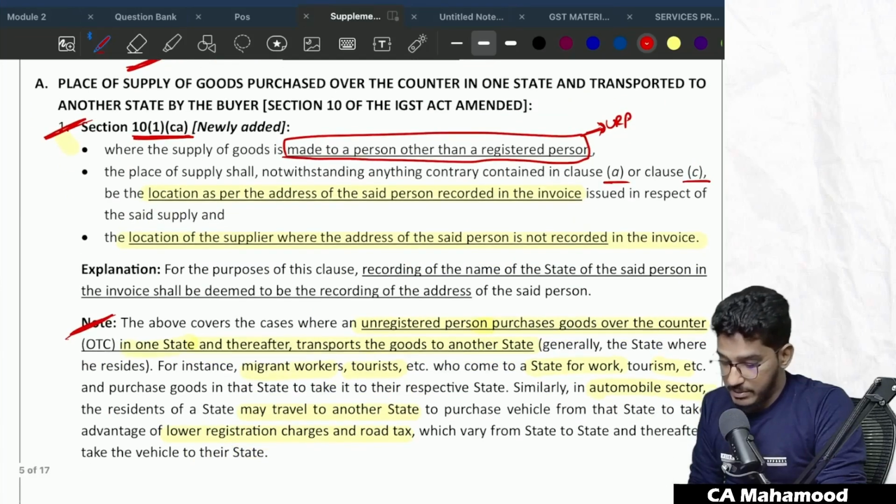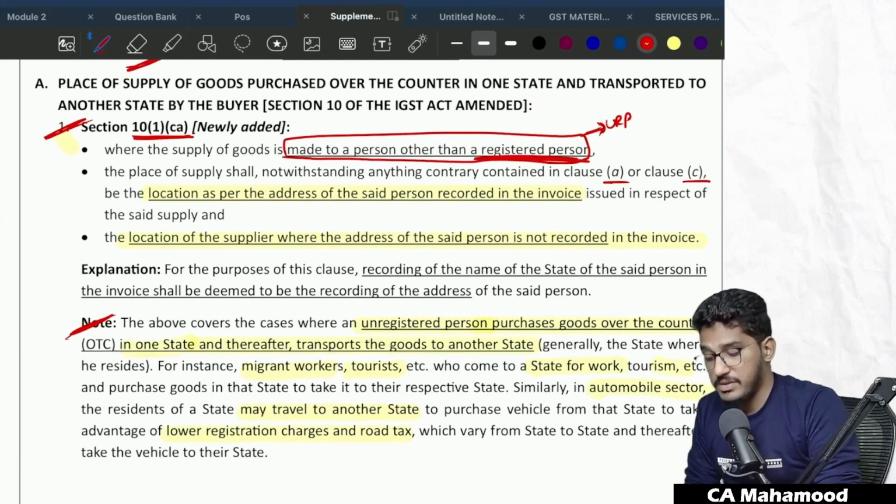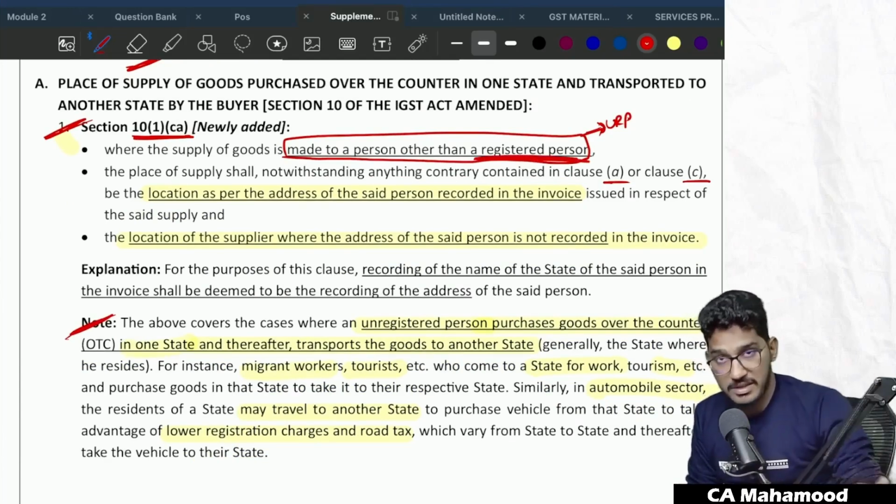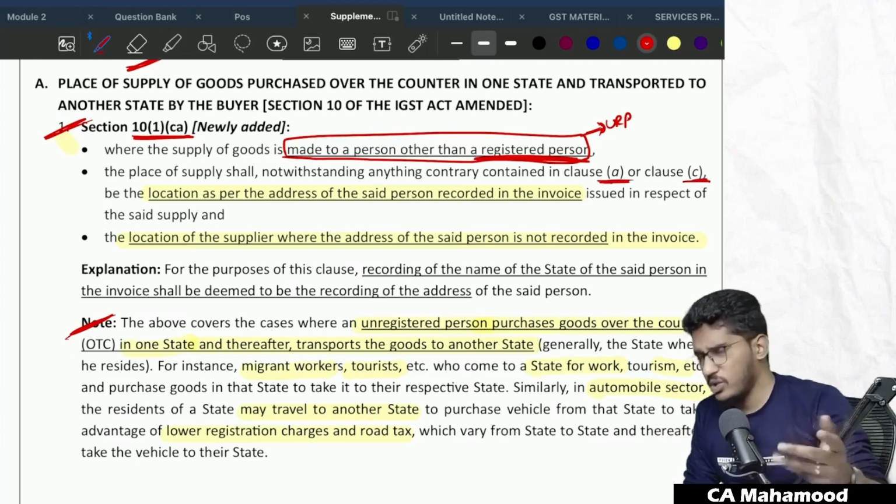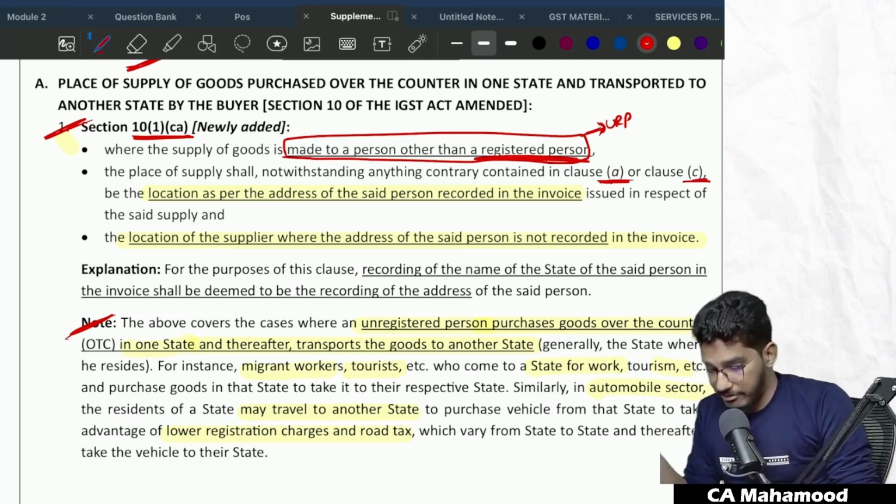So very simple, the same thing they say here. If I read it once again, where the supply of goods is made to a person other than registered person. This clause only talks about when the recipient is an unregistered person. If the recipient is an unregistered person, ignore whatever has been mentioned in clause A and clause C and follow this new clause CA.